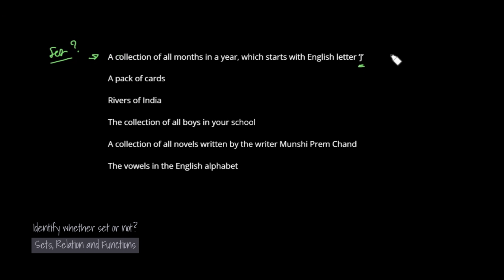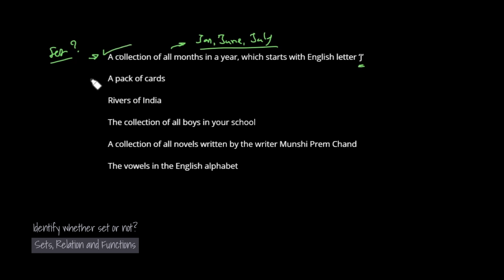The months starting with the letter J are January, June and July. These are the 3 months which start with the letter J. If you ask any student, he will suggest these 3 objects only. So this collection has fixed, well defined objects. So definitely it is a set.